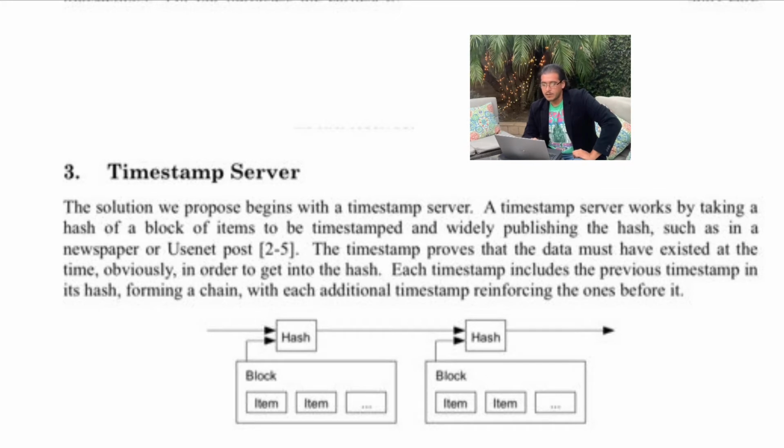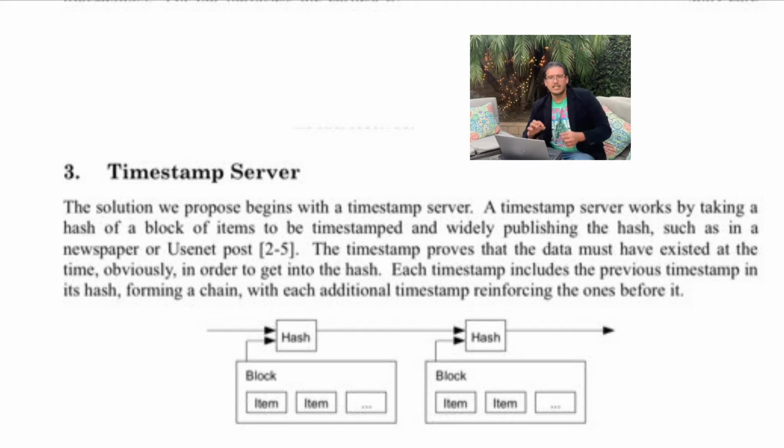A timestamp server works by taking a hash of a block of items to be timestamped and widely publishing the hash, such as in a newspaper or Usenet post. The timestamp proves that the data must have existed at the time. Obviously, in order to get into the hash, each timestamp includes the previous timestamp in its hash, forming a chain, with each additional timestamp reinforcing the ones before it.